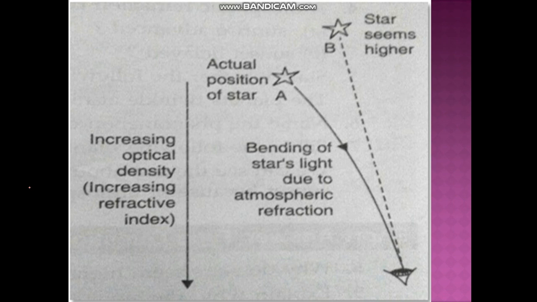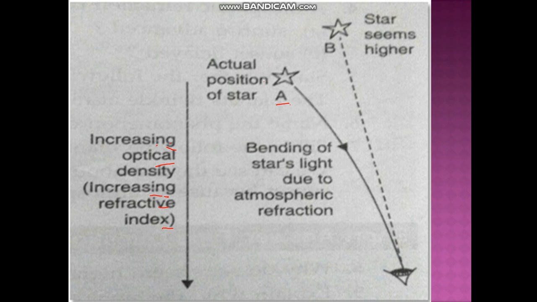Now here you can see the position of the star. The star is at this position A, isn't it? Now here this is traveling through increasing optical density. That means the refractive index is increasing.